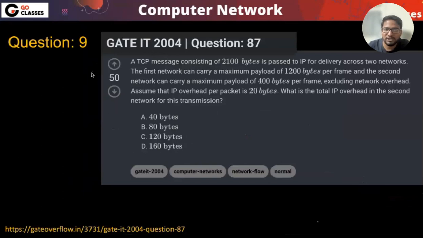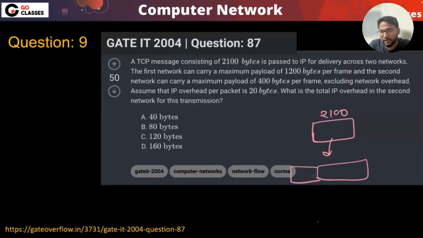So now let's see this particular question, which has been asked in GATE. They're saying a TCP message consisting of 2100 bytes is passed to IP for delivery across two networks. So there's a TCP message containing 2100 bytes, and you are passing it to IP. This IP will be appending its own IP header, right? The IP header size is given to be 20 bytes.